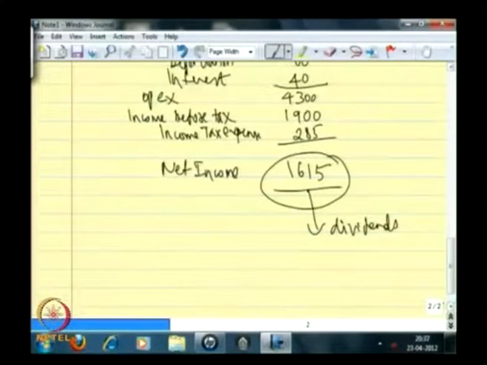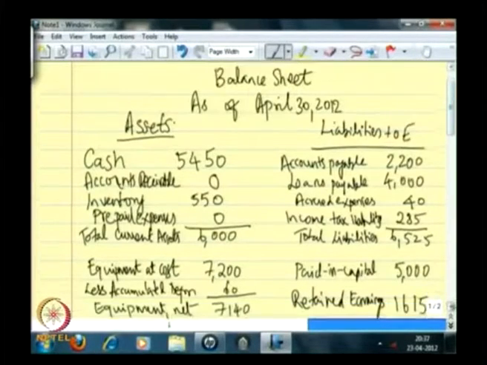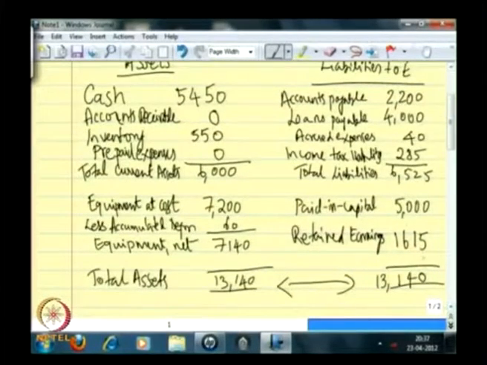Then, let us say the dividends are X. Then your net income after dividends will be 1,615 minus X. Now this is the amount that will go and sit in your retained earnings.